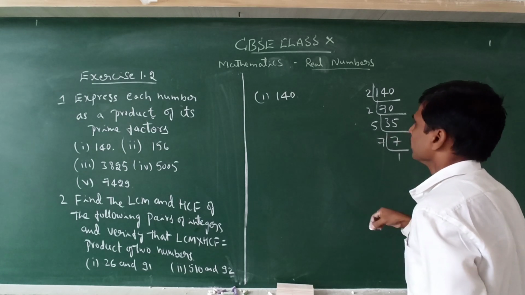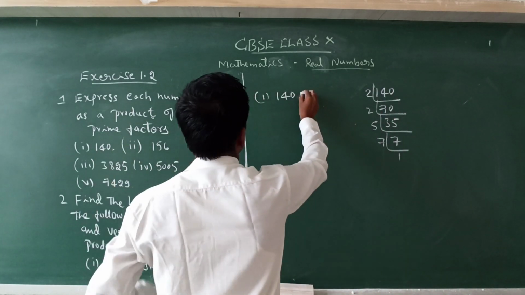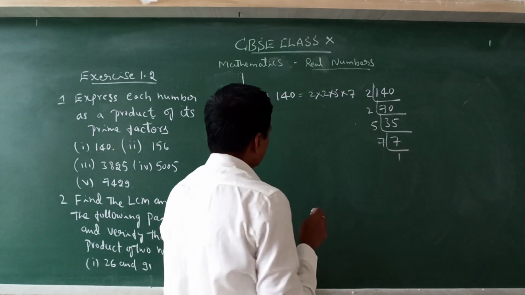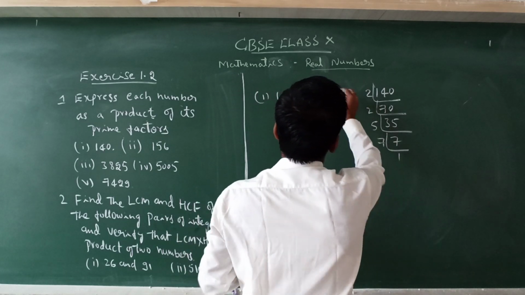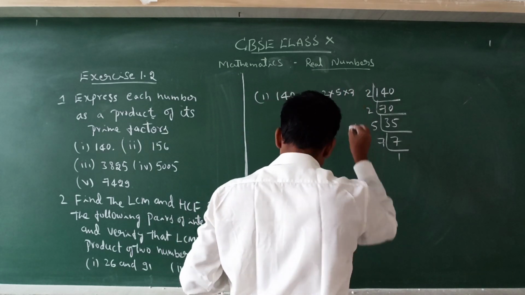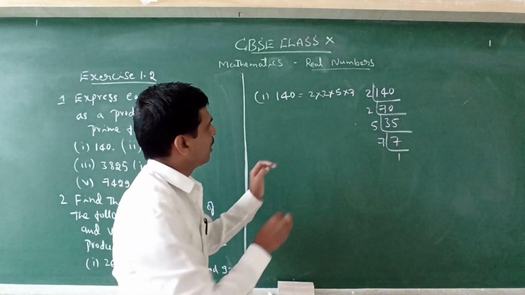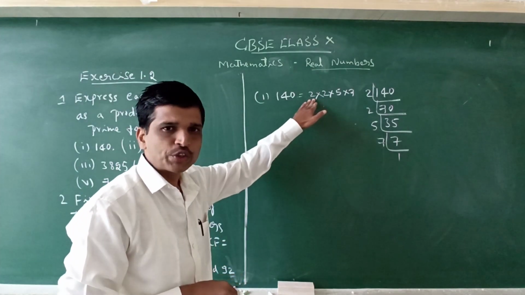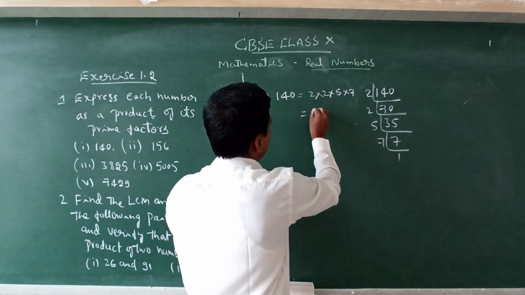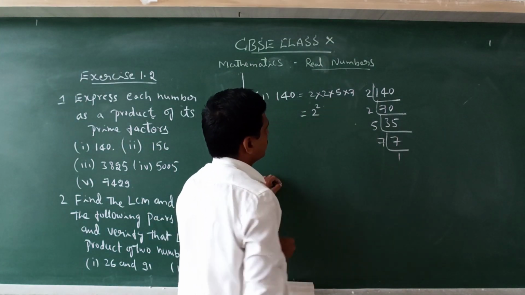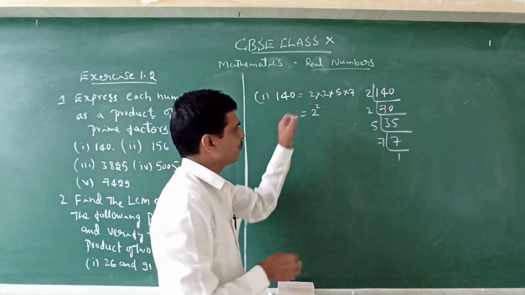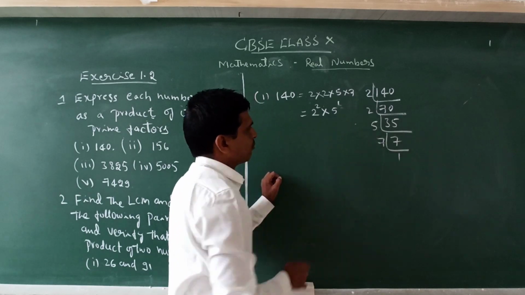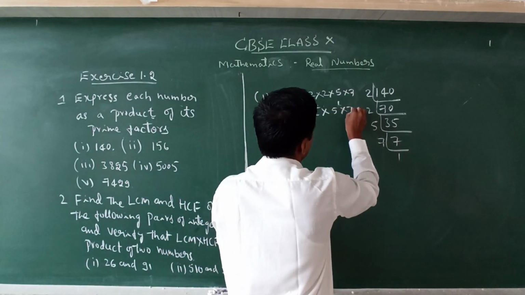Now again it is 35, now it comes 5, so 5 7s are 35, and 7 1s are 7. So 140 will be expressed as 2 into 2 into 5 into 7. This is the method to express the given number into factors. Otherwise, if the common factors are there, we should write them in the form of powers. Here two 2s are there, therefore you can express it as 2 to the power of 2. Here you can express this as 5 to the power of 1, since only one 5 is there. There is also 7 to the power of 1.